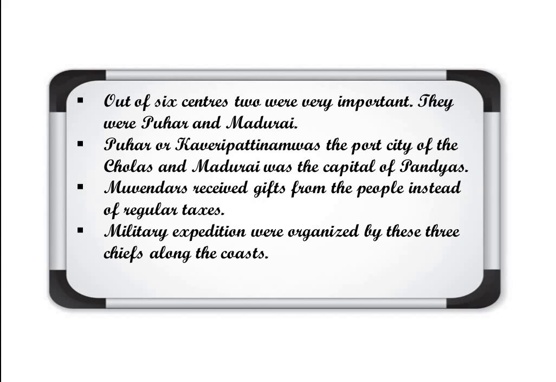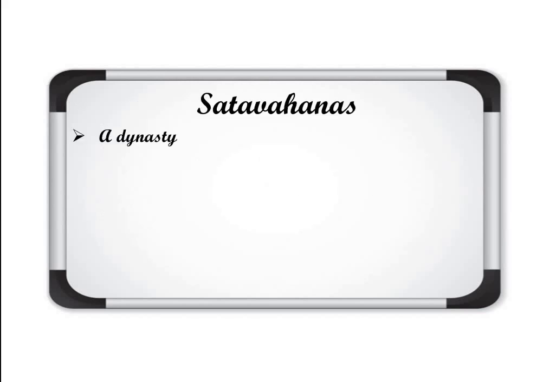As we have already discussed, they had military campaigns along the coastal area so that they could control that area and get benefit from taxes and tributes. Clear? Now the next kingdom that we have in this chapter is the Satavahanas.